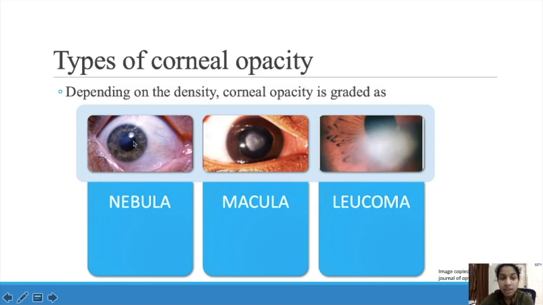It is a very faint or light opacity, and here you can see the density is much more than the nebula, and here you can see it's a thick opacity, right? So this is glaucoma. First one is nebula, second one is macula, and the third stage is glaucoma. So these are the types of corneal opacity depending on the density of the opacity.